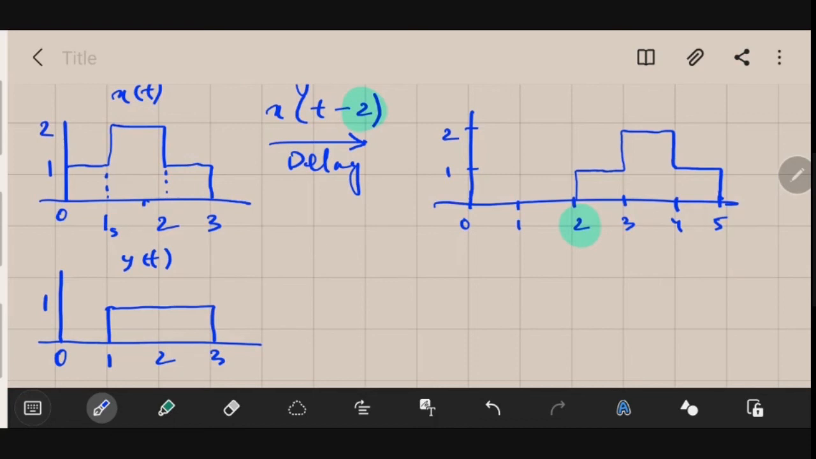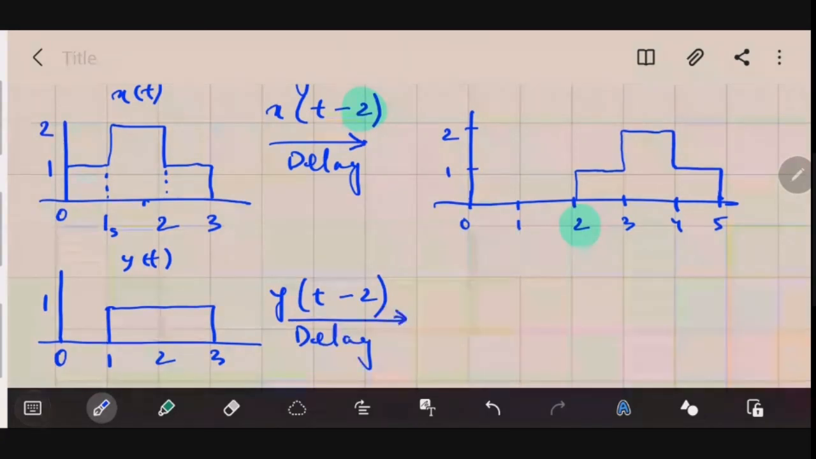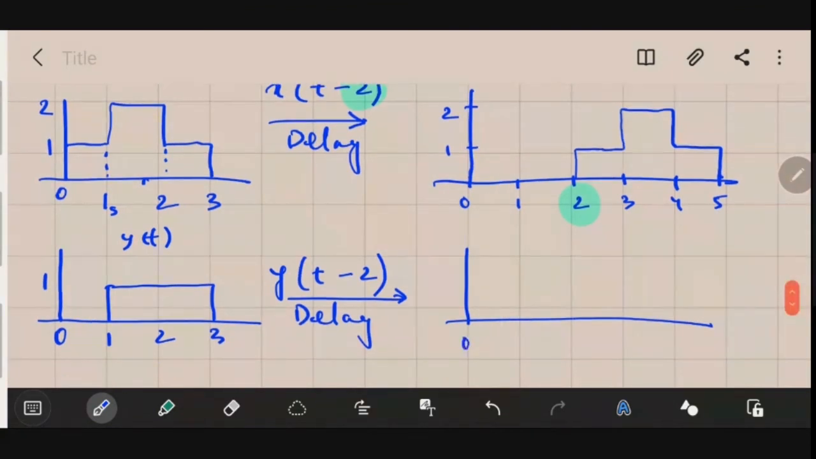Let us perform the same delay operation on this signal. Not x, we have named it y. So let me write it as y of t minus 2. Here also we will be doing the delay operation. So this signal will look like this. Let me mark the points here: 1, 2, 3, 4, 5, and let's say this is 6. And the amplitude here is 1 volt.